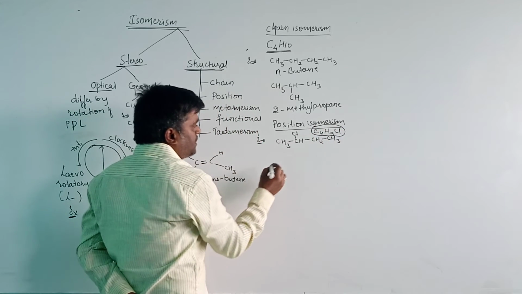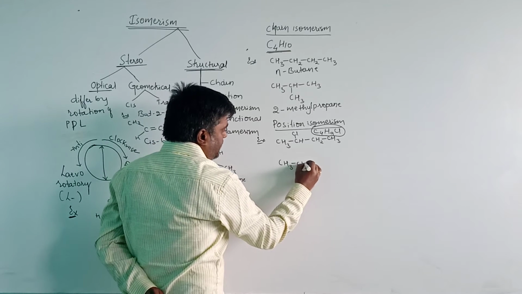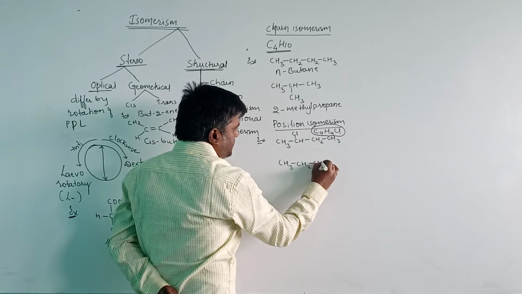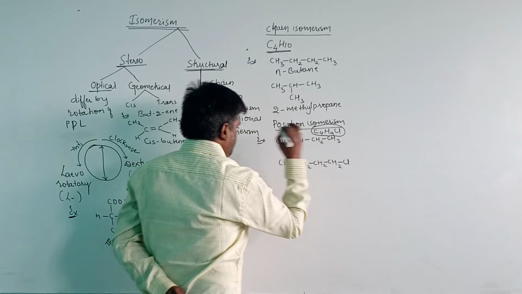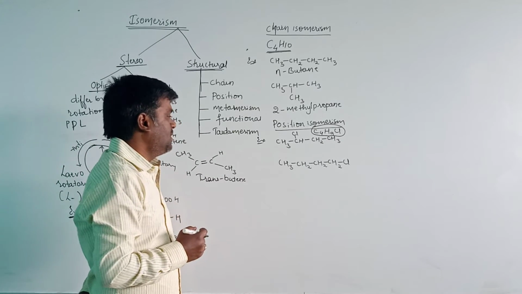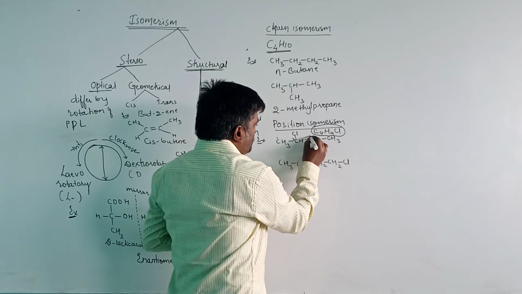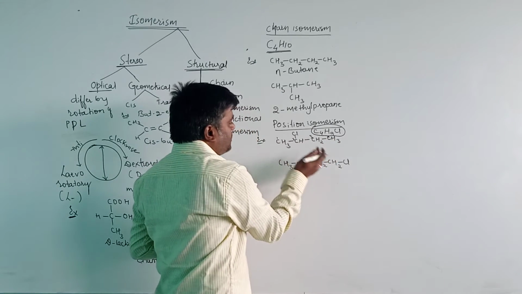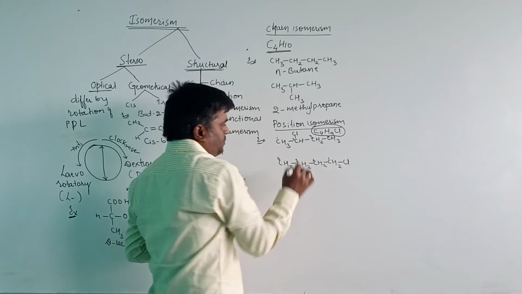We can represent it another way: CH3 CH2 CH2 CH2Cl. When we observe these two structures, the substituent group here, counting 1, 2, 3, 4, is present on the second position, and here the substituent group is present on the first position.